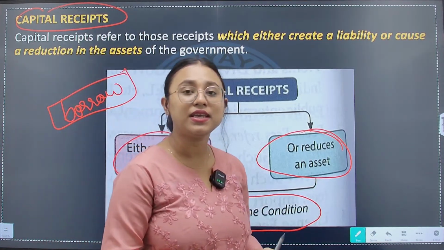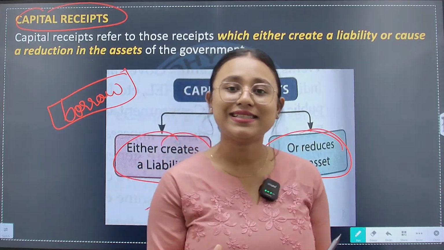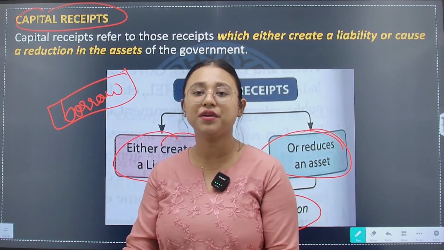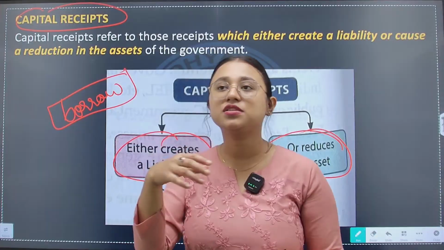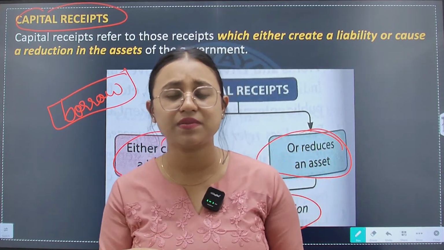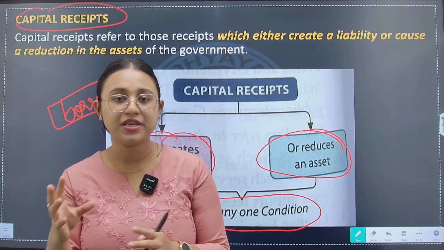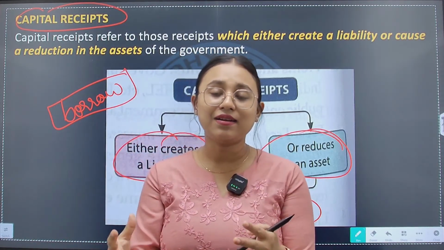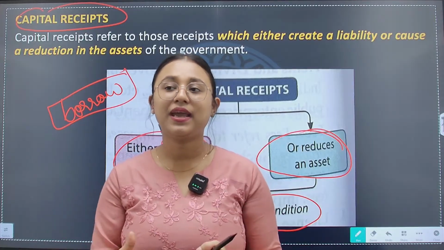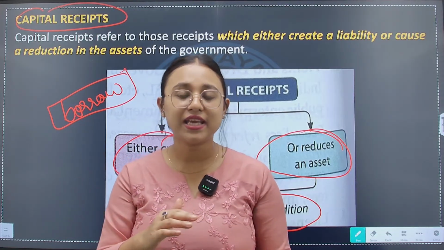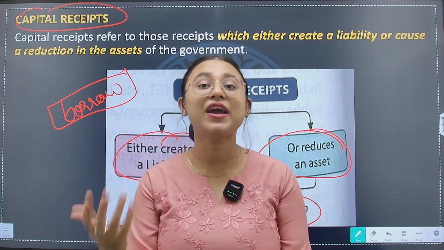Or the government may sell some of its own assets. Suppose there are various loss making public sector enterprises owned by the government. The government sells them to the private sector so that the private sector, with higher capabilities, can revive those undertakings or organizations.